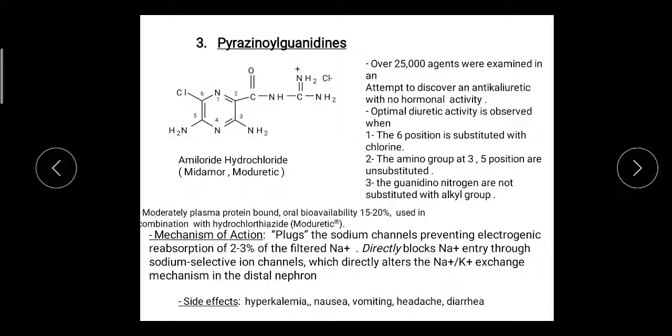Side effects: they produce hyperkalemia, nausea, vomiting, headache and diarrhea. So this is about the potassium sparing diuretics. Two categories: one is aldosterone antagonist, second is direct acting sodium channel blocker.